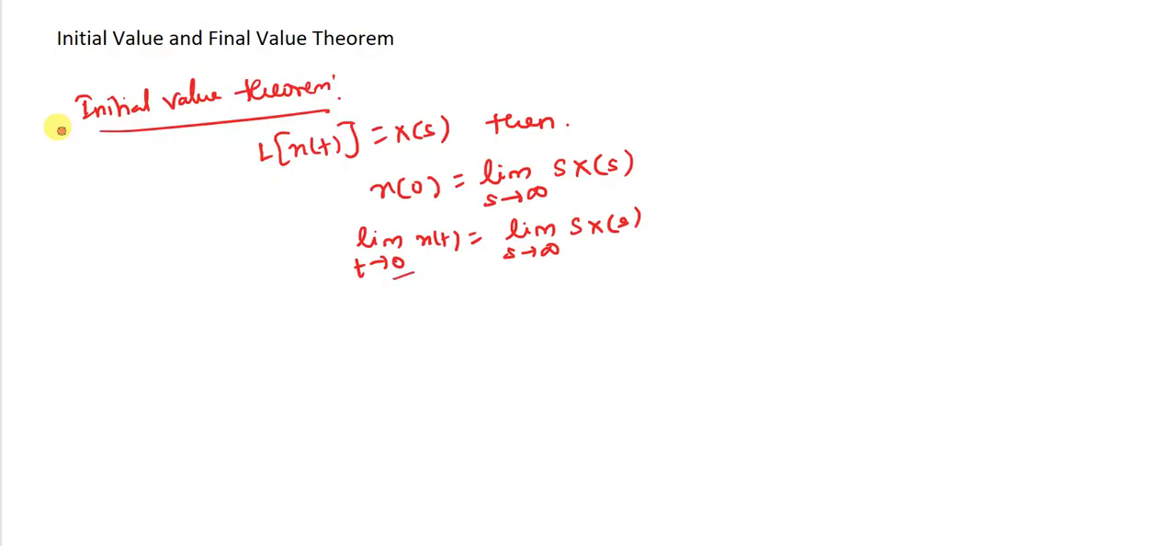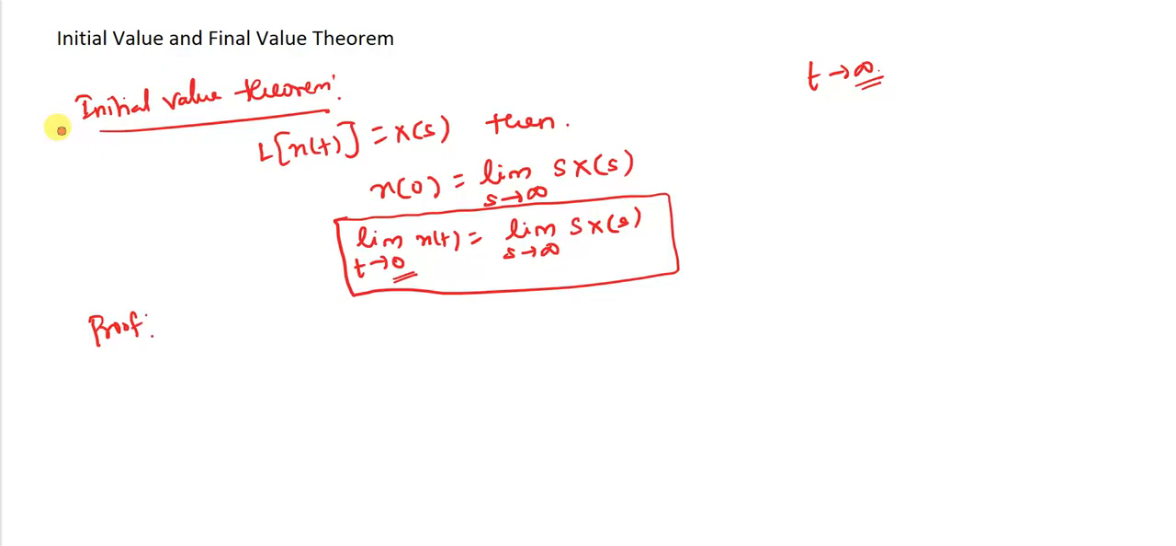So here t is equal to 0, so I take it as initial. Suppose t tends to infinity, with respect to time it should be infinite, so I take it as final. That is the only difference. So this is my initial value theorem, and now I am going to prove it.